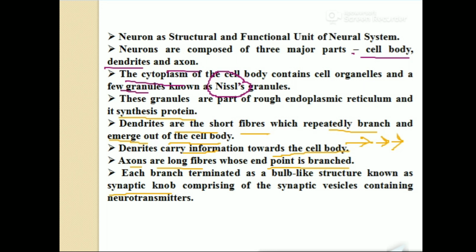This knob comprises synaptic vesicles containing neurotransmitters. These neurotransmitters are the packages that I am talking about. These are the packages having two types of information. They can excite the information or they can inhibit the information. They are the decider of which one they need to pass. They decide only. We are no one to decide.